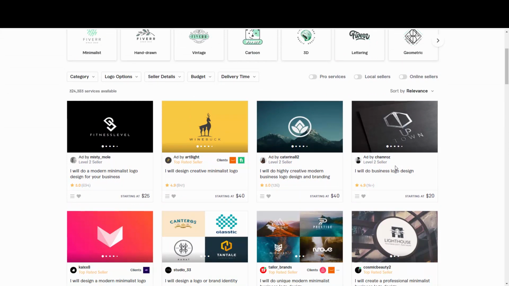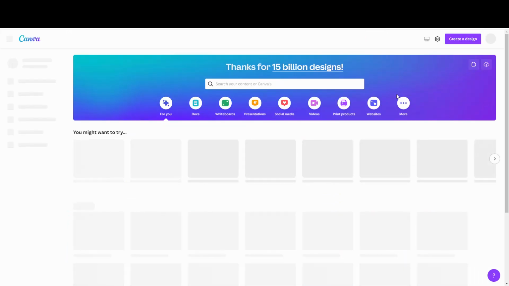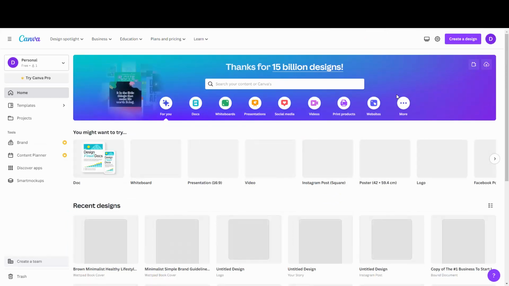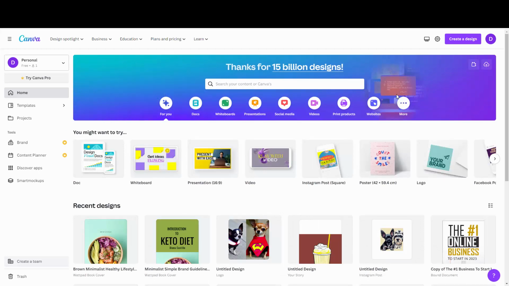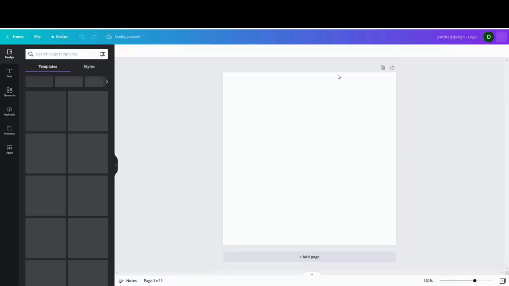Remember, the value here is in two things. It's in the fact that you have a really old domain that is valuable, that is also niche related, and that you have a website with a small structure. The other thing is that if you want to go ahead, you can create it yourself. You can go to canva.com. This is a website in which you can make amazing designs online, and you are going to have tons of templates. So literally in a couple of clicks, you can create your brand. You can create your logo. You can do that with canva.com.